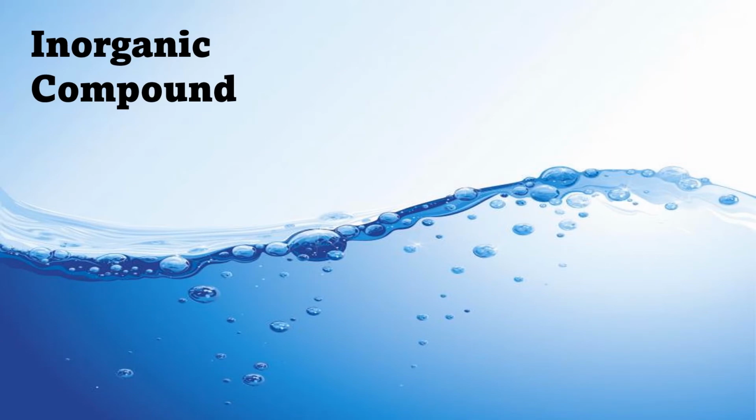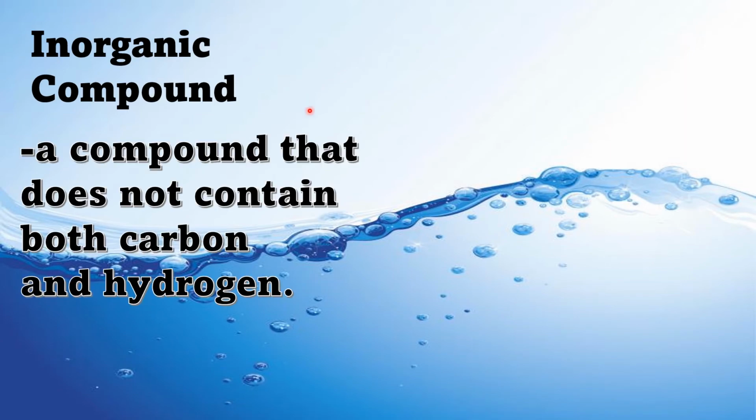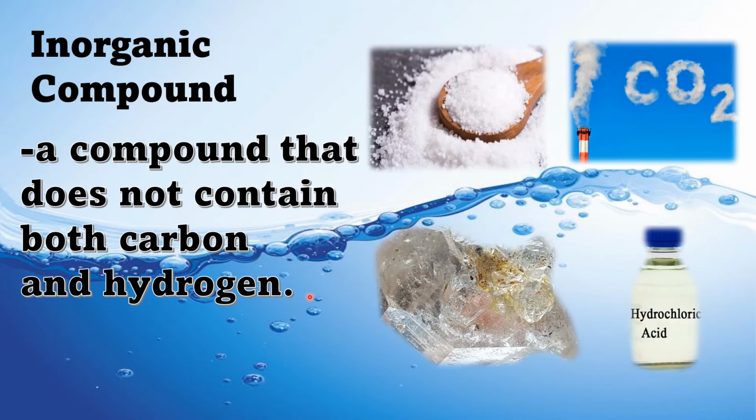Inorganic compound is a compound that does not contain both carbon and hydrogen. A great number of inorganic compounds like table salt, water, carbon dioxide, and hydrochloric acids are common examples of inorganic compounds.